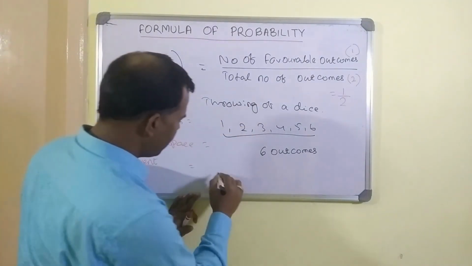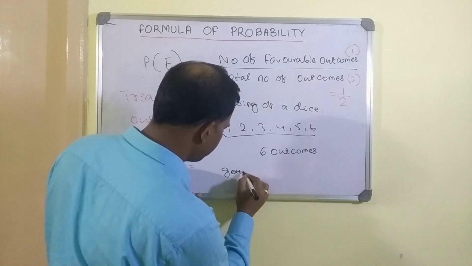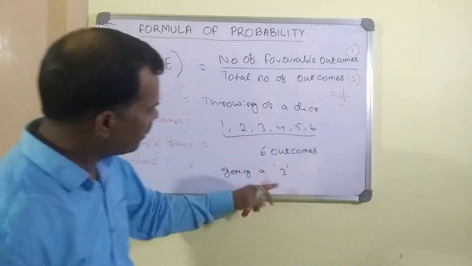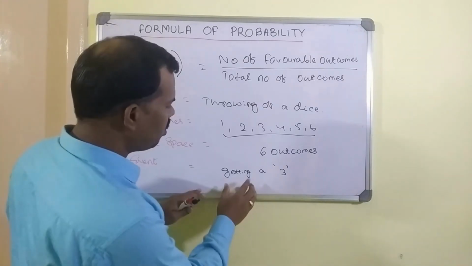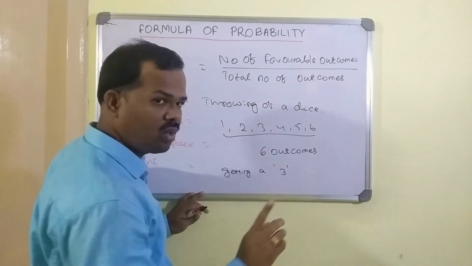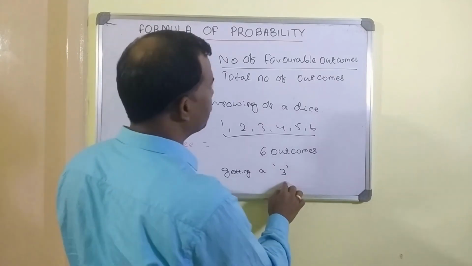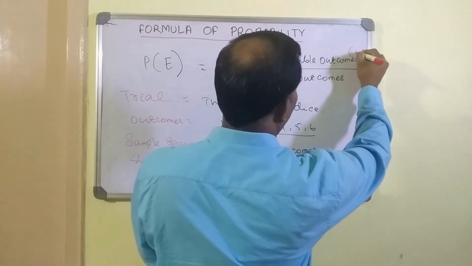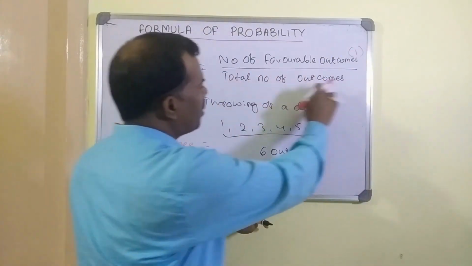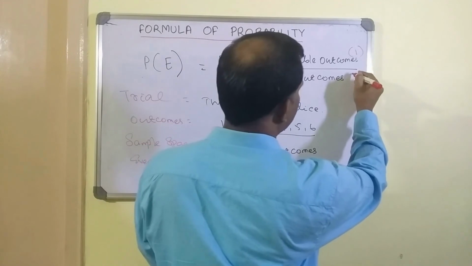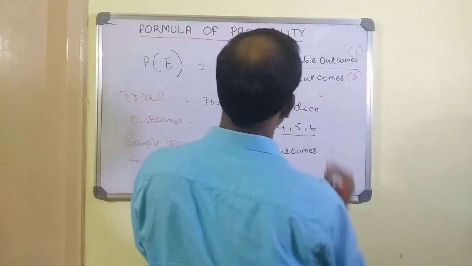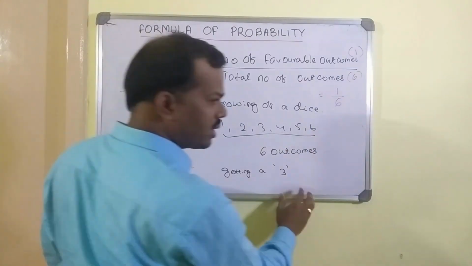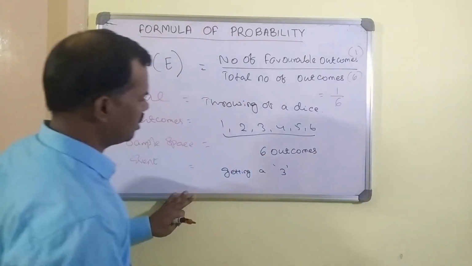Let's say the event is getting a 3, my desired event. So what will be the number of favorable outcomes? Here we require only one outcome, that is 3. So the number of favorable outcomes will be 1 in the numerator. Now what is the total number of outcomes? It is 6. So as per the formula it becomes 1 by 6. The probability of getting a 3 is equal to 1 by 6.